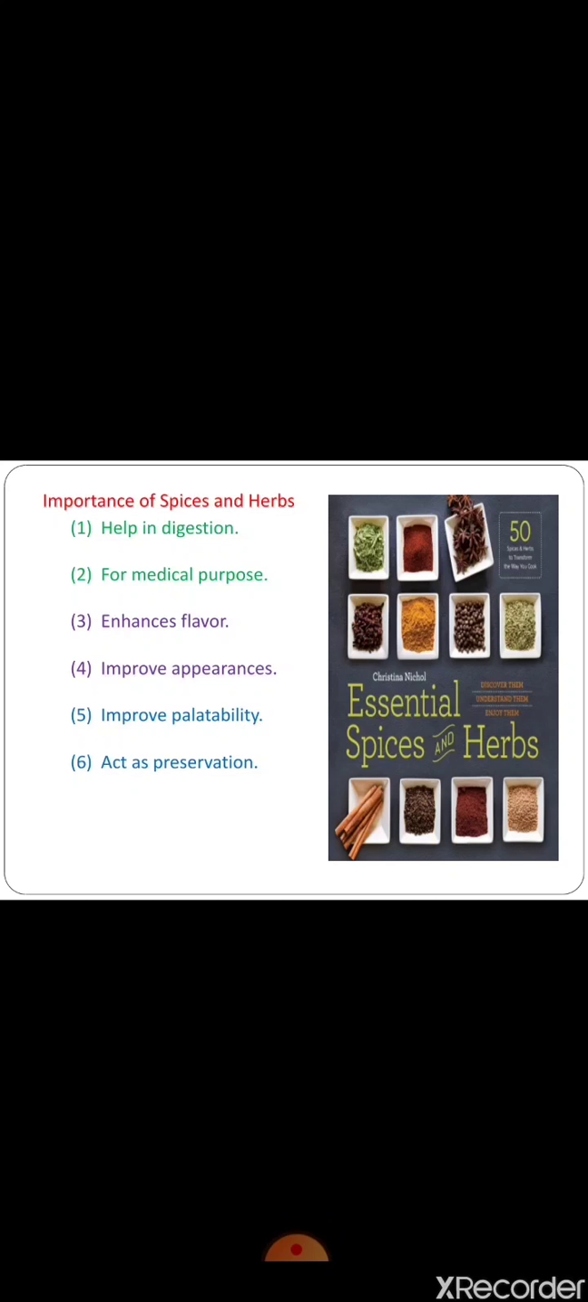Sixth one, act as preservatives. Many foods are preserved for a longer time with the help of spices. Salt is used extensively for preserving. Other spices that have preservative qualities are turmeric, cloves, mustard, ginger, garlic, asafoetida. Pickling is one form of preserving.